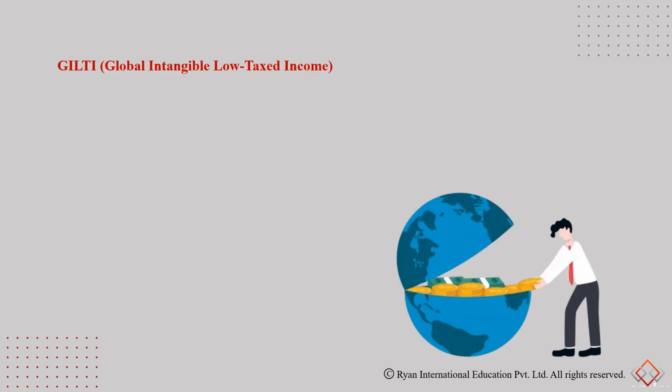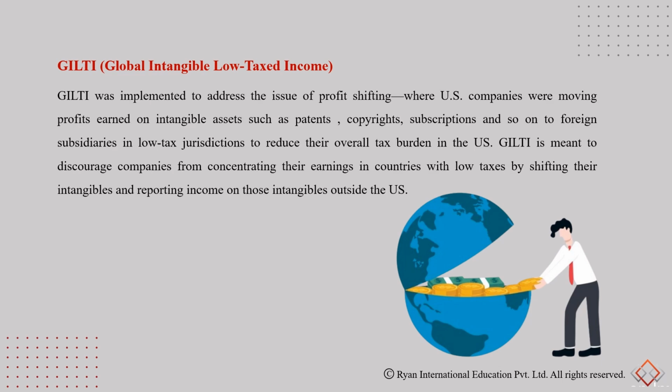Another provision of the Tax Cuts and Jobs Act was the GILTI, Global Intangible Low Taxed Income. GILTI was implemented to address the issue of profit shifting, where US companies were moving profits on intangible assets such as patents, copyright, subscription revenues, and so on to foreign subsidiaries in low tax or no tax jurisdictions to reduce their overall US tax burden. GILTI is meant to discourage these companies from concentrating their earnings in countries with low taxes by shifting their intangibles and reporting income on those intangibles outside the US.